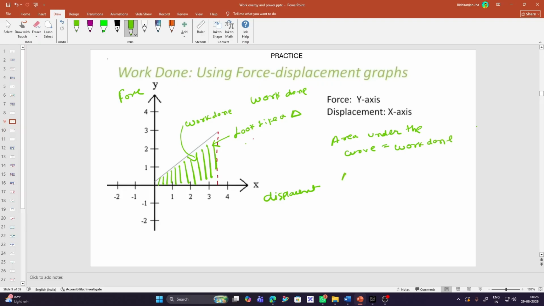Since it's a triangle, the area is the area of a triangle, which, as you must all be aware, is half times base times height. The base is x and the height is y. Here on y we have force, and on x we have displacement, which I have kept as x only.